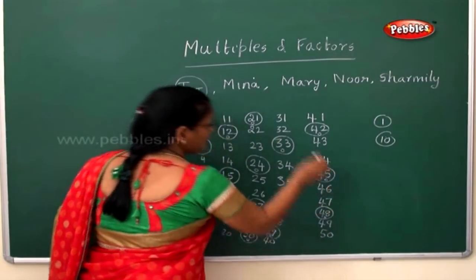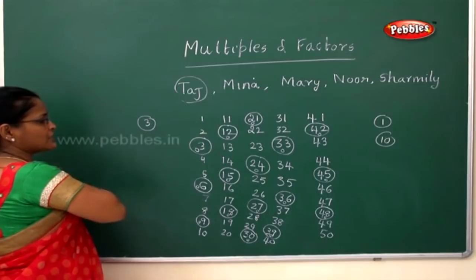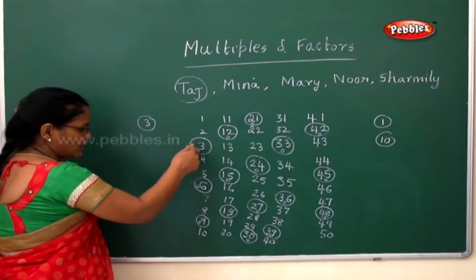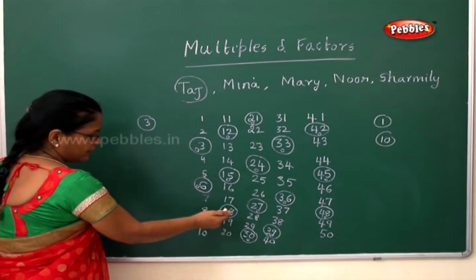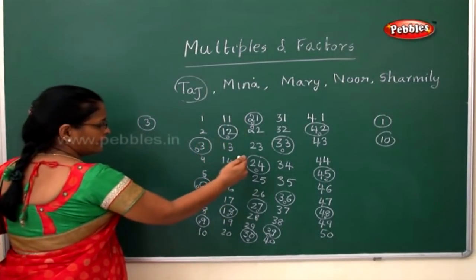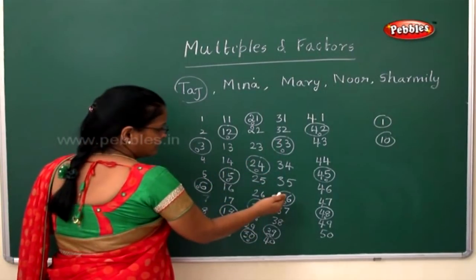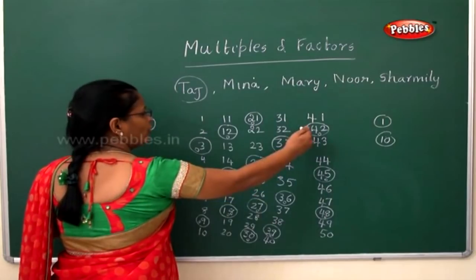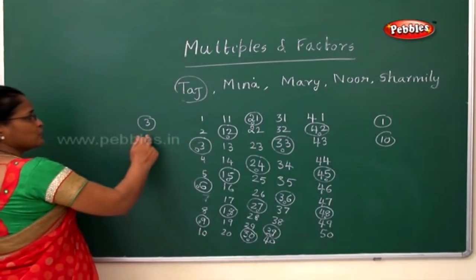You can't count further because they decided to play only from 1 to 50. So Taj kept the stones on 3, 6, 9, 12, 15, 18, 21, 24, 27, 30, 33, 36, 39, 42, 45 and 48.